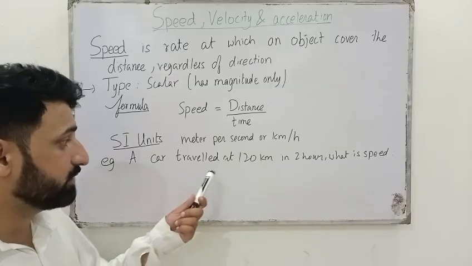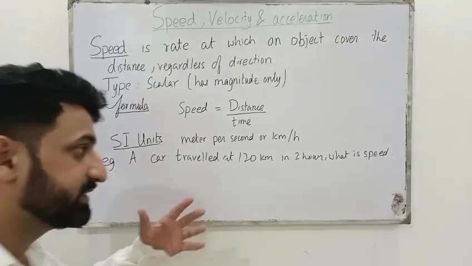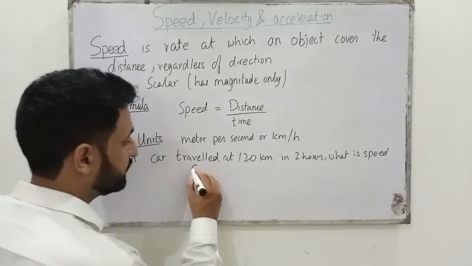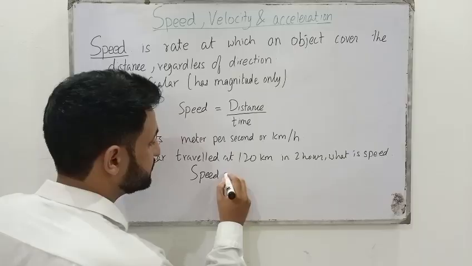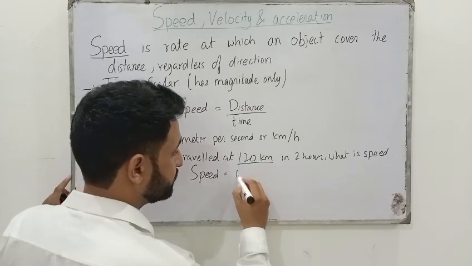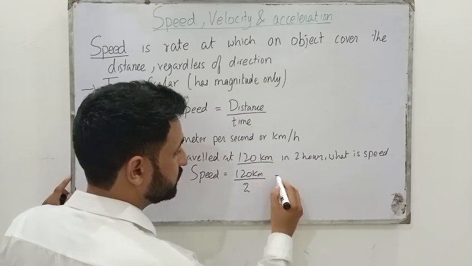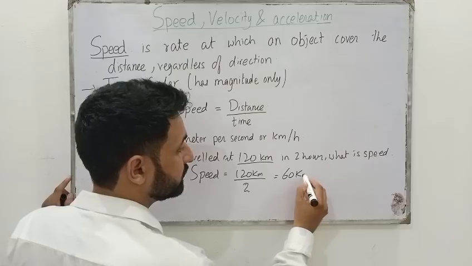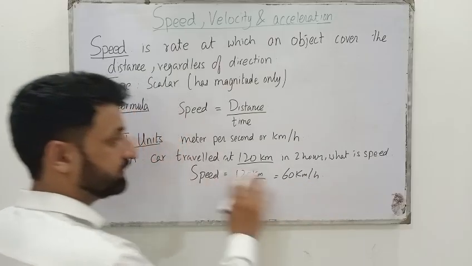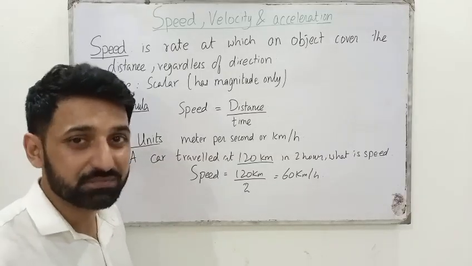For example, a car traveled 120 kilometers in 2 hours. So what is the speed? So speed is equal to total distance, that is 120 kilometer divided by 2, that is 60 kilometer per hour. There is no direction specified in this question. So this is a speed.